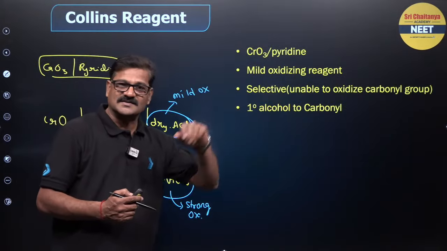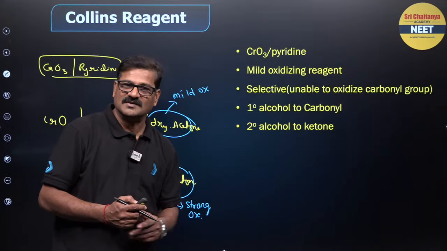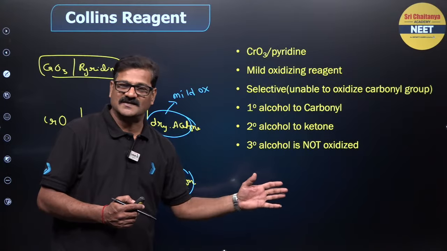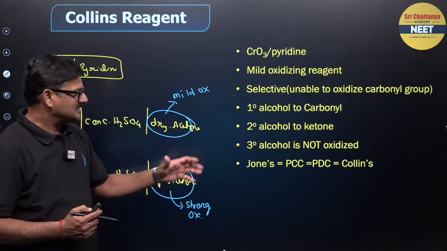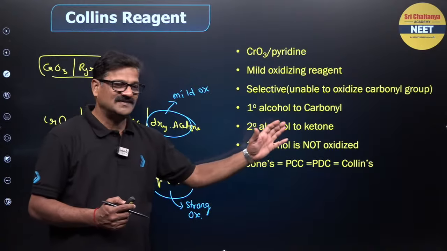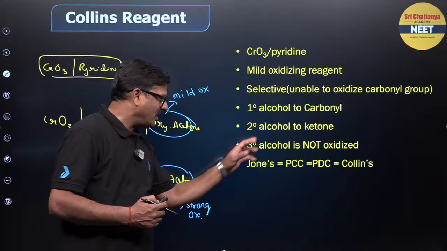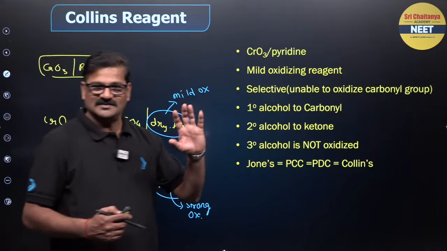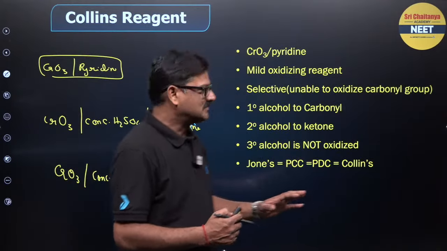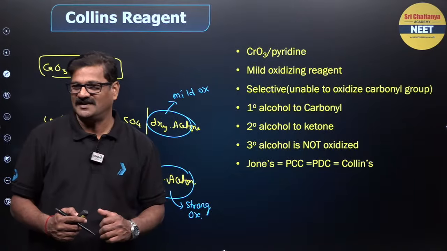Primary alcohol is converted into aldehyde, secondary alcohol is converted into ketone. It cannot oxidize tertiary alcohol, right? And Jones reagent is equal to PCC is equal to PDC is equal to Collins reagent. So the chemistry and the usage of these is the same. Are you getting it or not? Any doubt? So this kind of presentation can give you the best out of this, right?